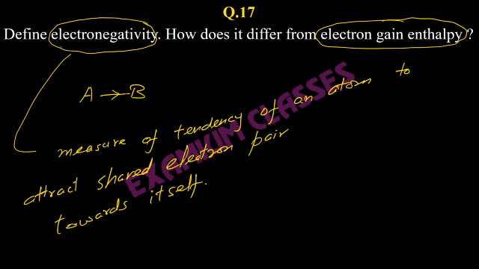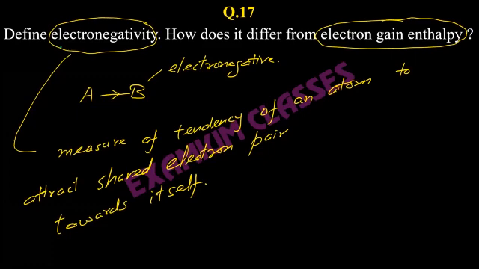So suppose B pulls the electron pair towards itself, it means we will say that B is electronegative as compared to A. However, B can be electropositive as compared to others. That's why we are saying that electronegativity does not have an absolute value.